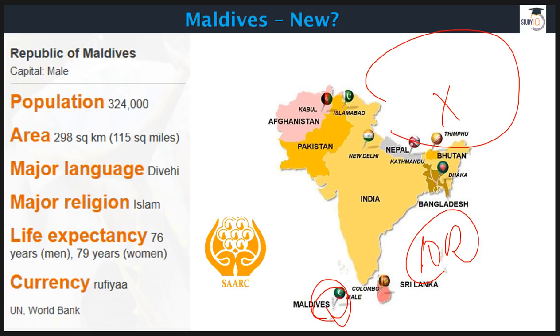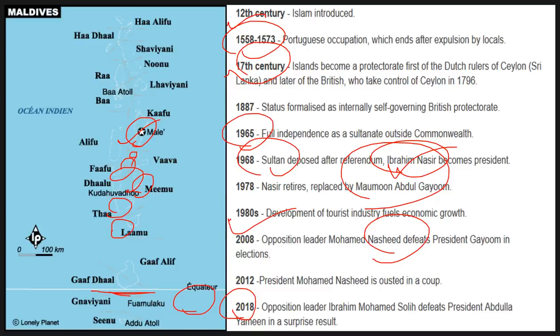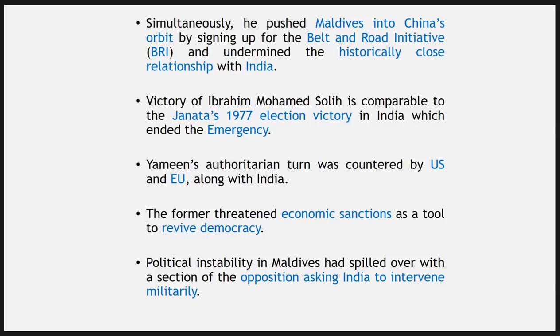The other thing is Maldives is also notorious in terms of Wahhabism. Wahhabism is an ideology that is more extremist in nature, and most of the terrorist organizations, if I'm not wrong, follow this Wahhabism. So this is something that is going on in Maldives as well.